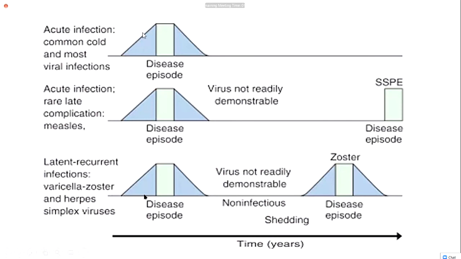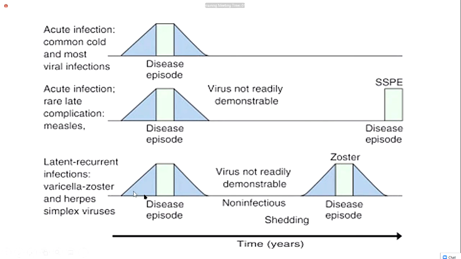So here you can see many types of infections. This is acute infection: the virus causes infection, multiplies inside the body and disappears. Another is where some viruses cause acute infection, but can also cause late complications, like in this case, the measles virus. This is a typical example. Measles causes infection in childhood, but in the late stages, after 20-30 years, it can also cause brain involvement, that is known as SSPE.